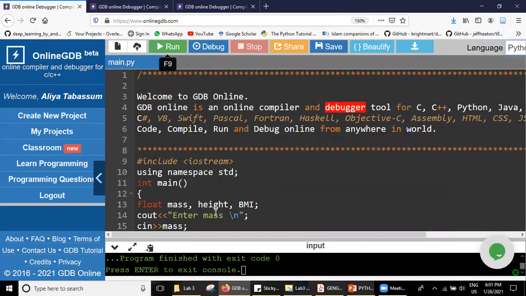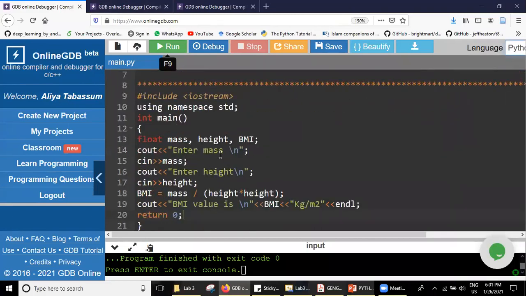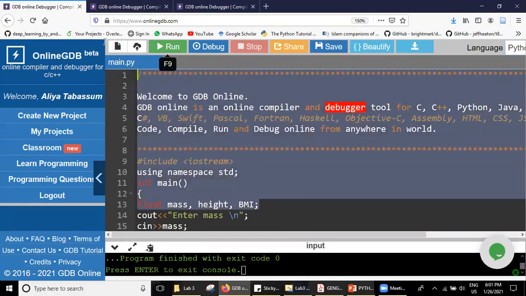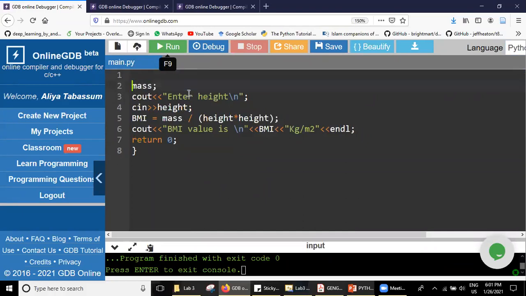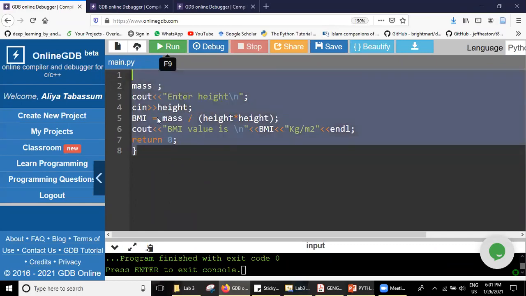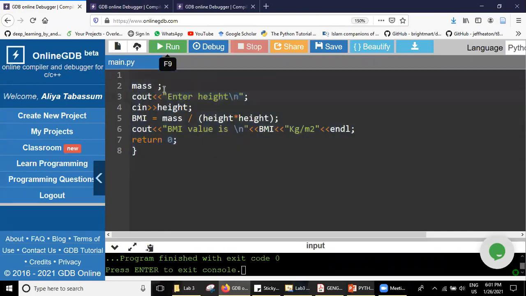We don't have to initialize anything, so we'll remove all this. We take mass as a variable. You know it, right? Shall I write it or shall we proceed? We just take input, mass and height.